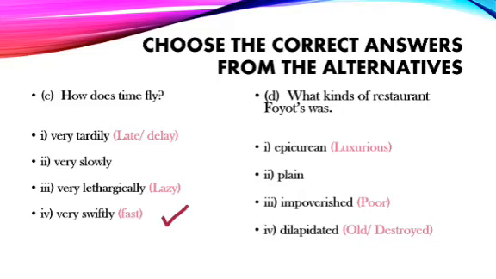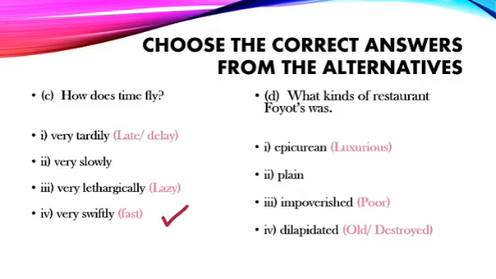What kind of restaurant Foyot's was? Well, let us check the options and we can remember that Foyot's was a restaurant where French senators eat. So that was definitely an expensive one. The options that we have here are Epicurean, plain, impoverished, dilapidated.